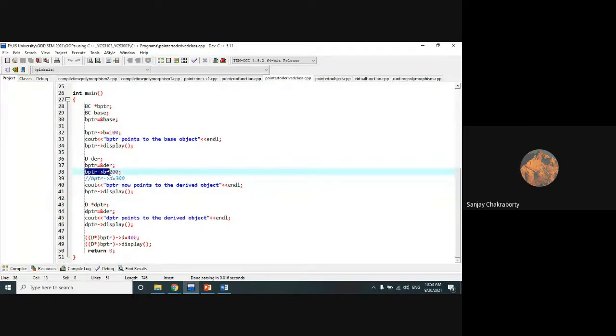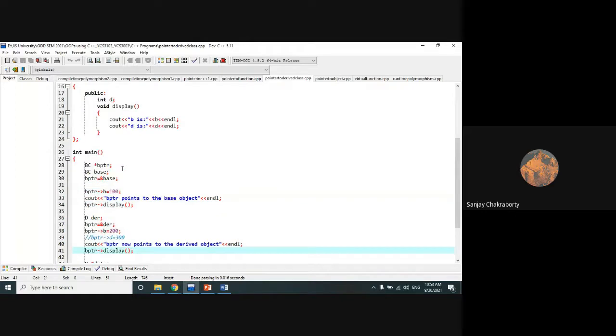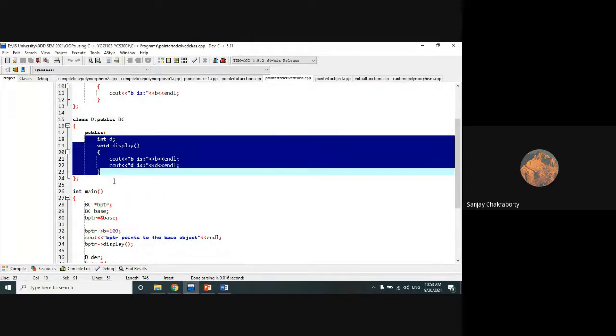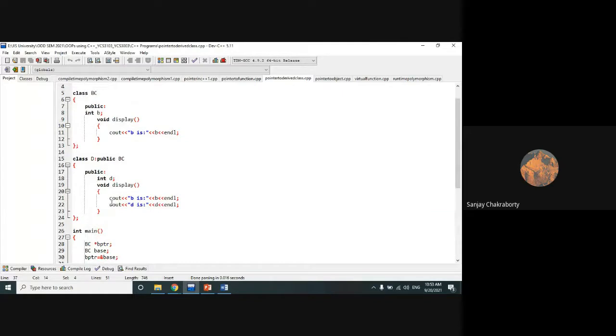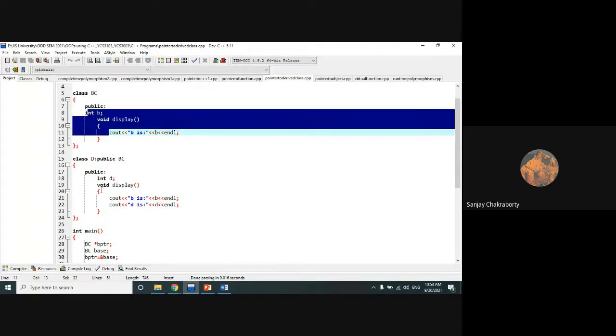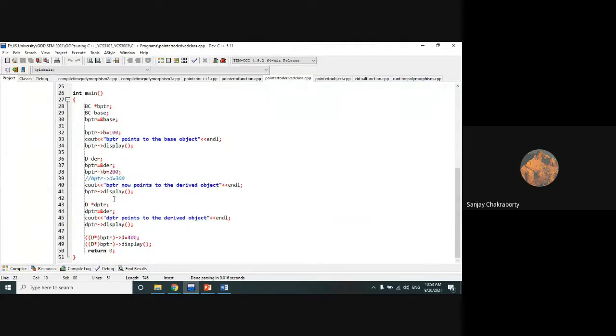So here BPTR is accessing the value B. Remember, B is the value of the base class, and this BPTR accesses the display function of the BC class. Now the problem is whether BPTR is eligible to access the members of the D class or not. I have said according to our logic in previous cases, the BPTR is storing the address of the derived class object, so it should be capable enough to access both the members of the base class and derived class. So whether it is possible or not.